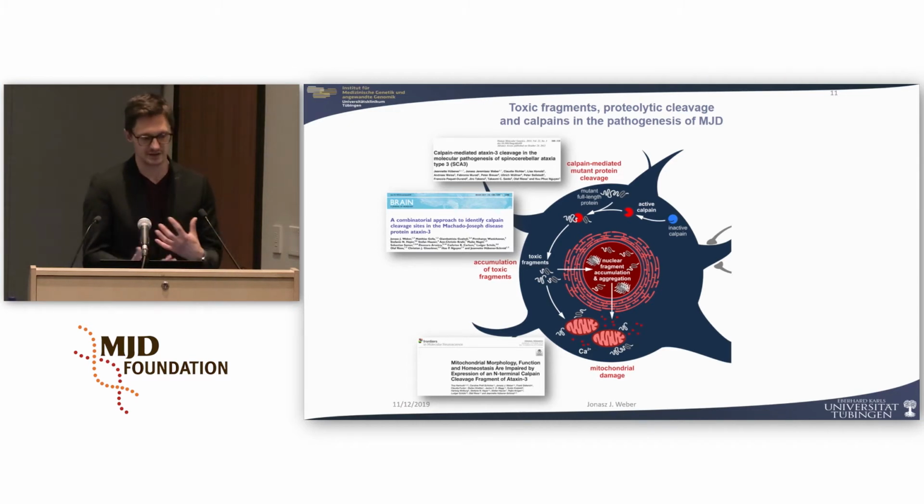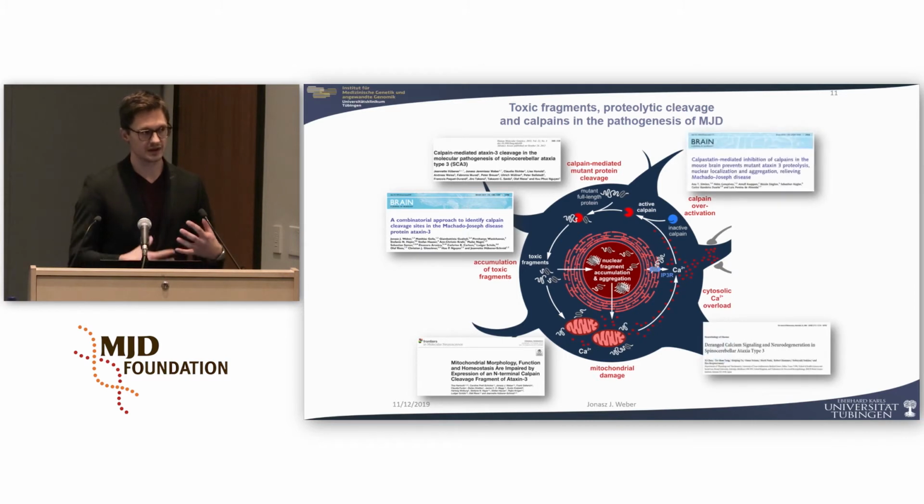And when these things are impaired, you can imagine that, for example, also the calcium homeostasis is impaired. And this is further triggering an overactivation of the calcium-activated calpains. This is forming a kind of vicious circle, and this is finally leading to a neuronal demise.